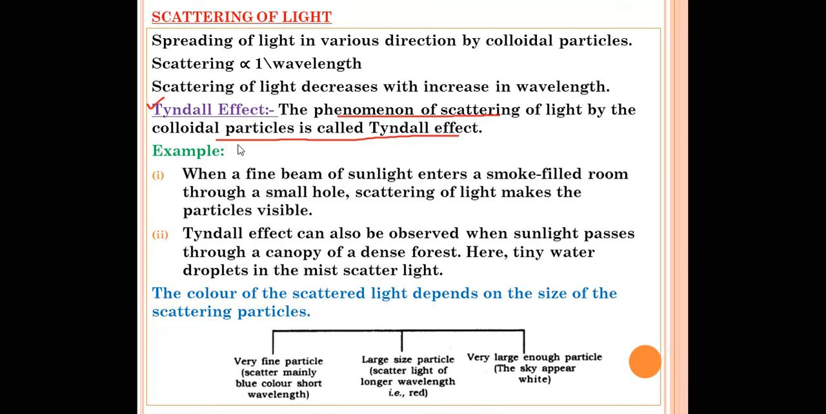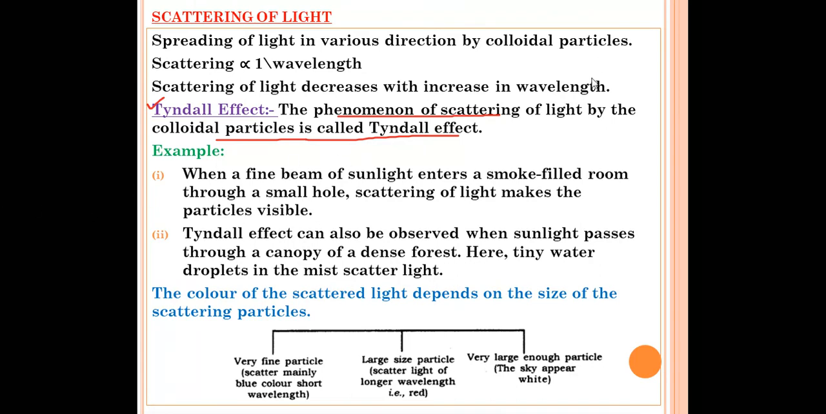Suppose one light ray is coming and over there are some colloidal particles. For example, milk is kept in a glass. So the light ray, what will it do? When it enters the glass, it will scatter. The phenomenon of scattering of light by the colloidal particles is called the Tyndall effect. Now, we have given 2 examples of the Tyndall effect over there, because in the exam, examples of the Tyndall effect are also asked. Write 1 example or 2 examples of the Tyndall effect.